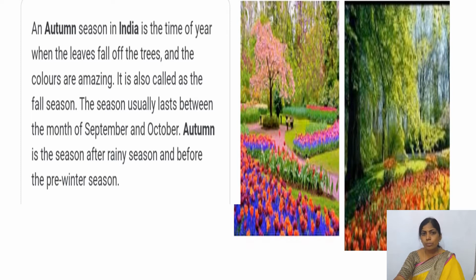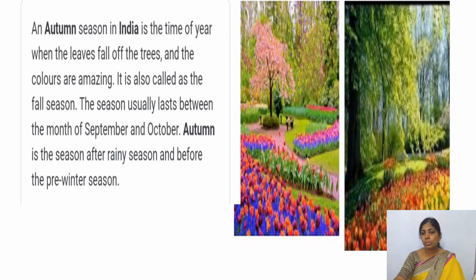What happens? Each and every leaf from the tree is going to fall down. It is either rotten or the leaves don't have the strength in them. In that season especially, they fall and next it grows new leaves, and the colors are amazing, right? Amazing means very beautiful, so look after that nature. It is also called the fall season, right children?